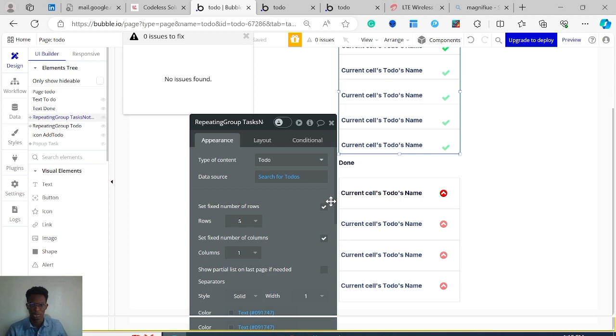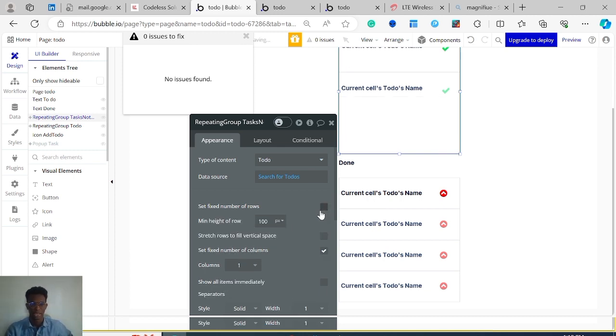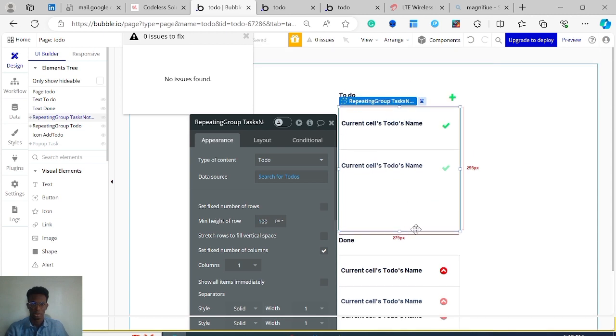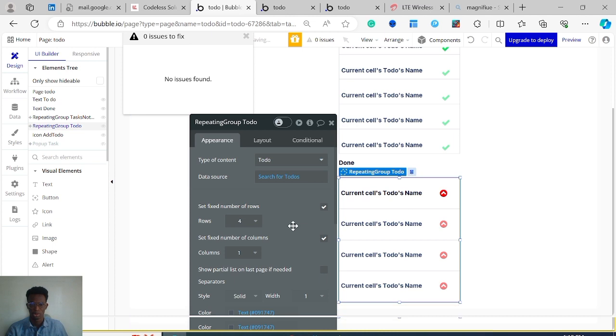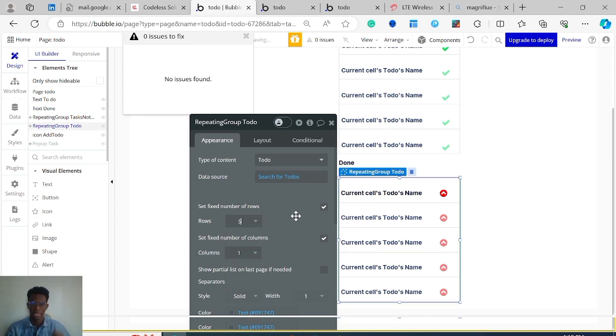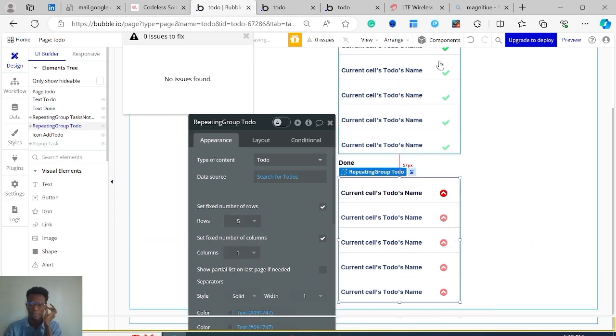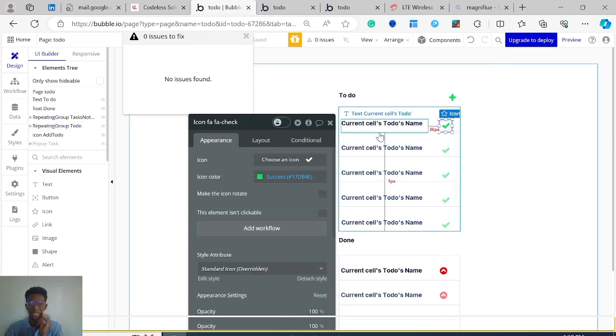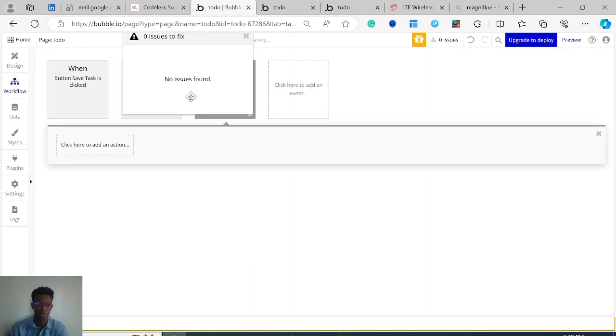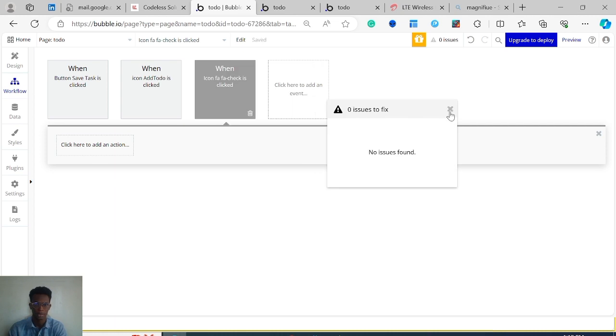And if you don't want it to be a fixed number of rows, let's say you don't know how long the list will be, you can also uncheck this, and then it's just going to grow dynamically. But for now, we're going to leave this at 5. And then, with this, we just need to put a workflow here on this. We're going to add a workflow so that when this is clicked, we want the current cell's to do, the current to do on this cell, to be marked as complete. So I'm going to add a workflow there, and just close this.